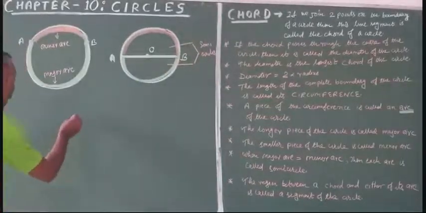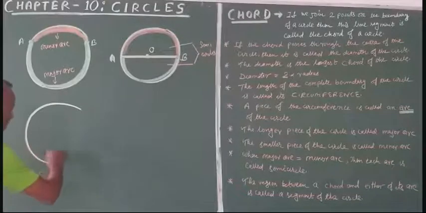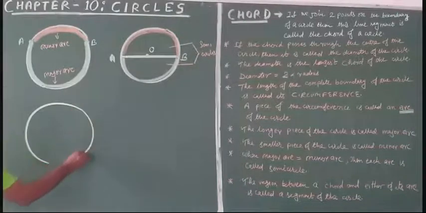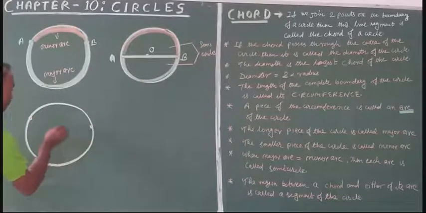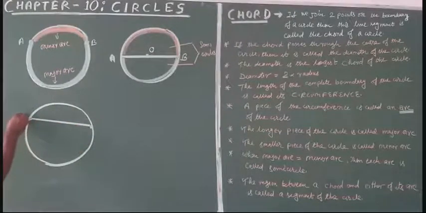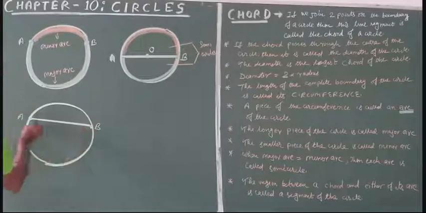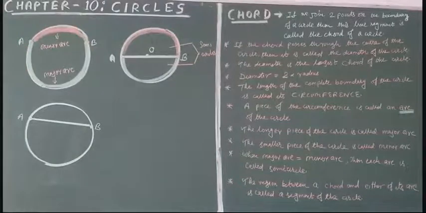Now just look here. This is a circle. This is a chord AB. And just look at the regions.